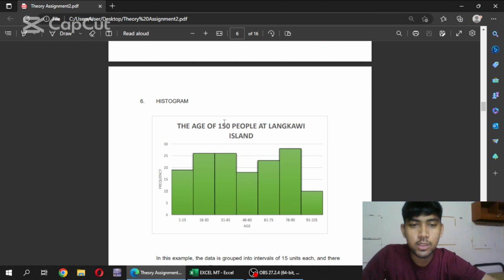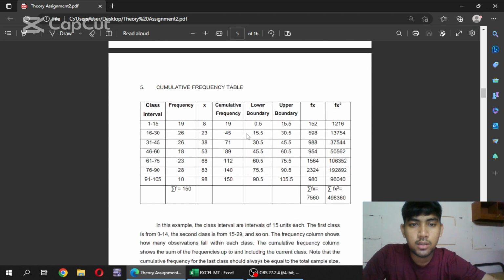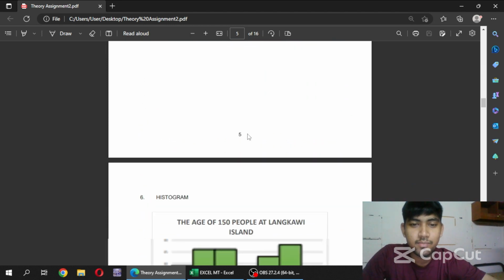How to run the histogram graph? We use Excel. Yes.